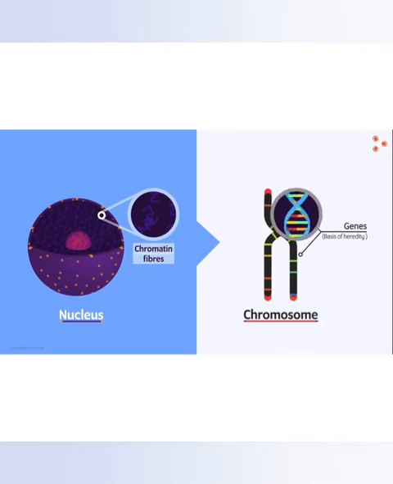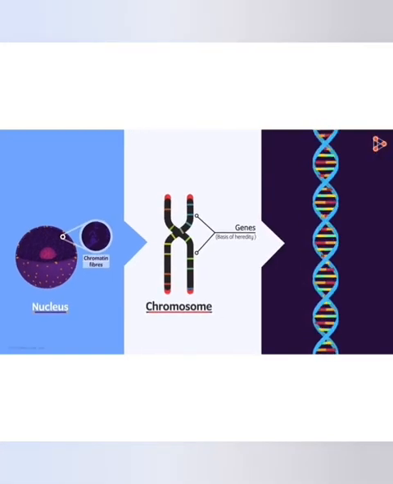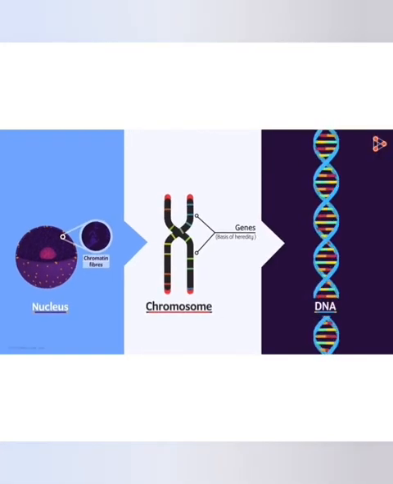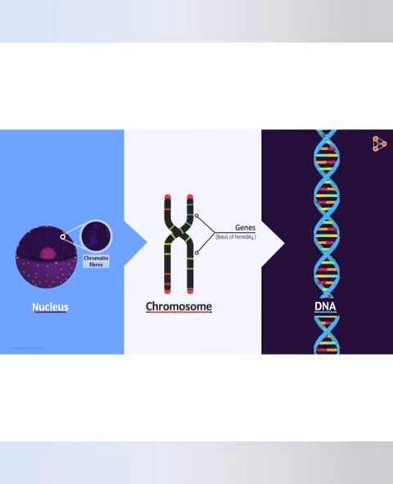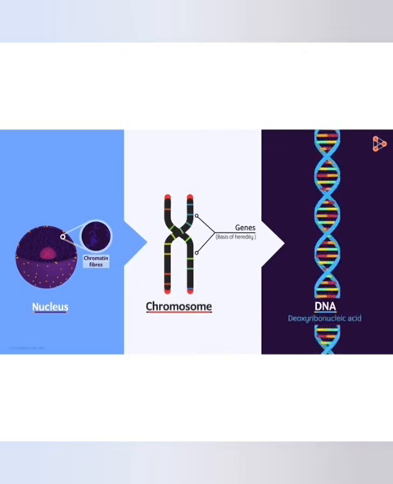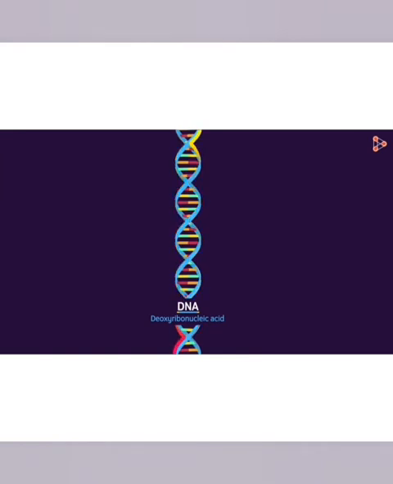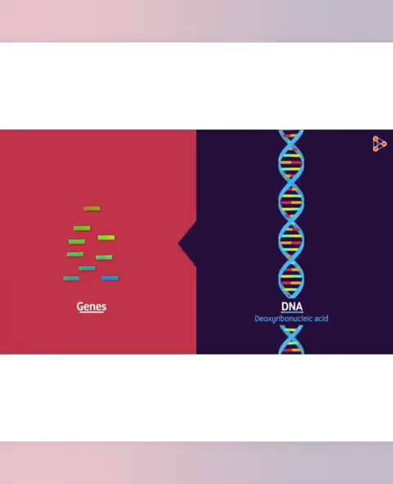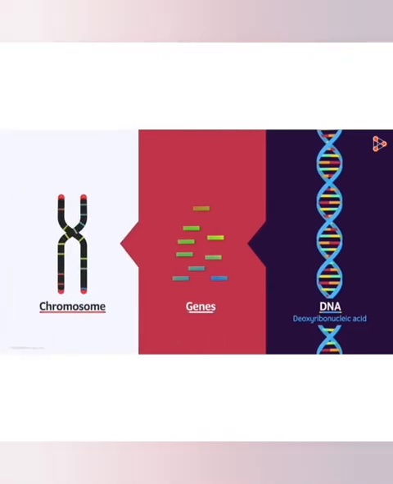Now, can you guess what these genes are made up of? These genes are made up of DNA. The full form of DNA is deoxyribonucleic acid. Now, if we go in the reverse order, this DNA forms the functional segments called the genes. These genes come together and form chromosome.